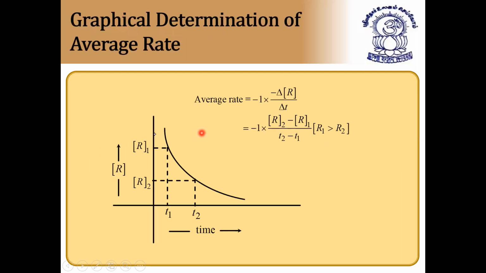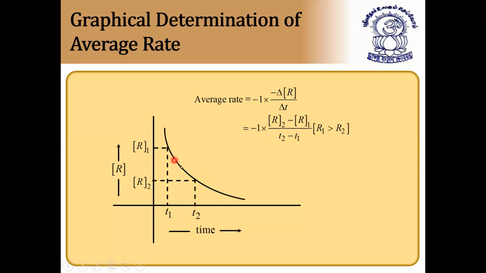Next, graphical representation, very important. You can see here, consider a reactant. The graph is plotted between the concentration of reactant and the time taken. Now let us see. First, the reaction is at concentration R1. This concentration of reactant is R1, the value at time t1 seconds.